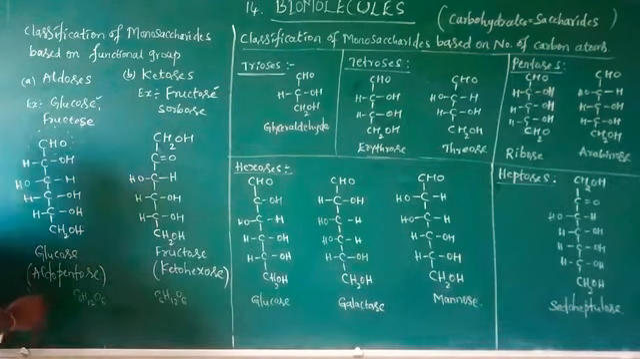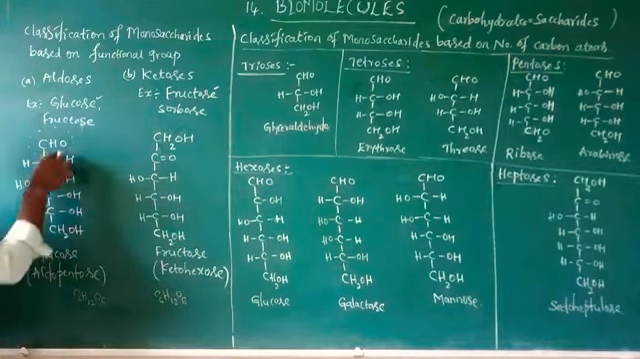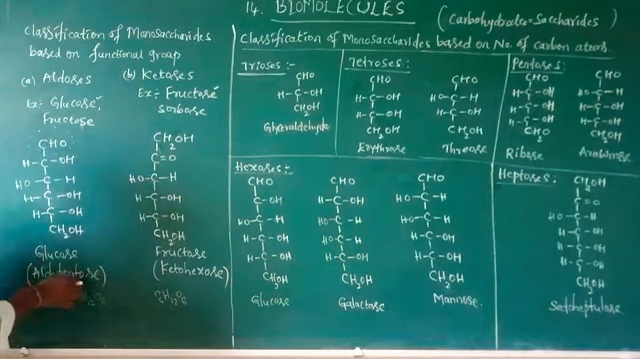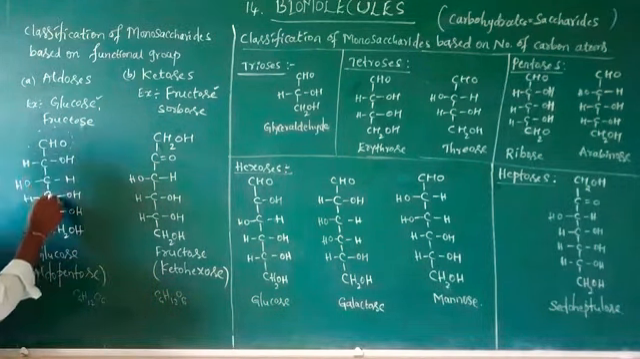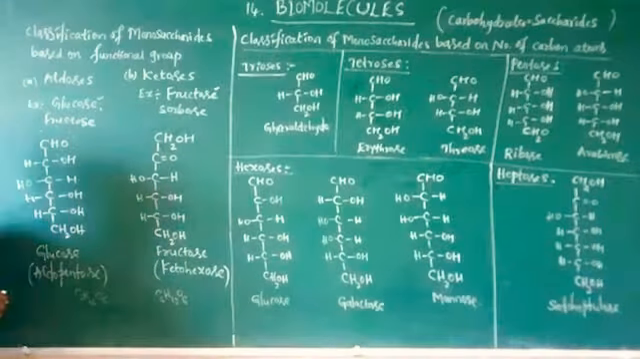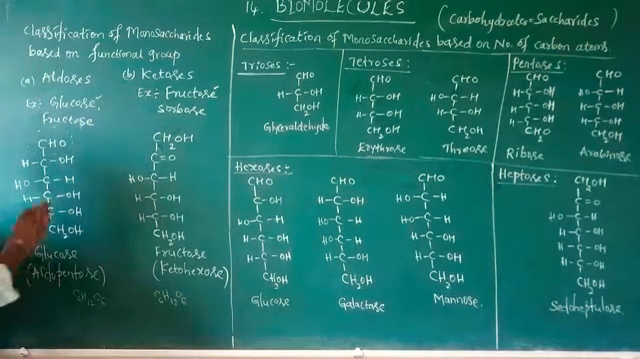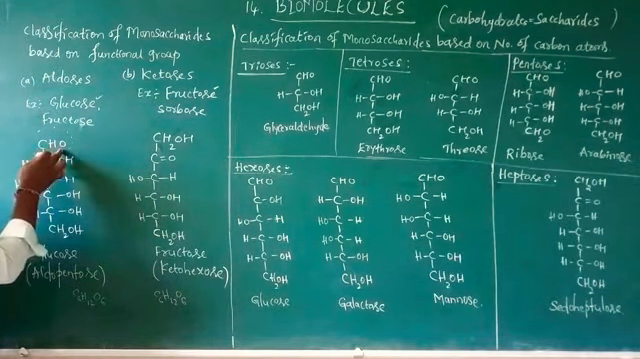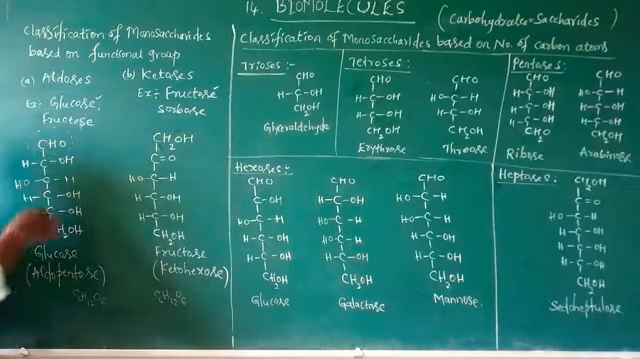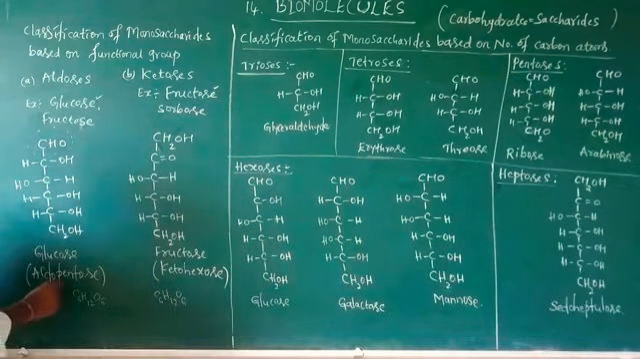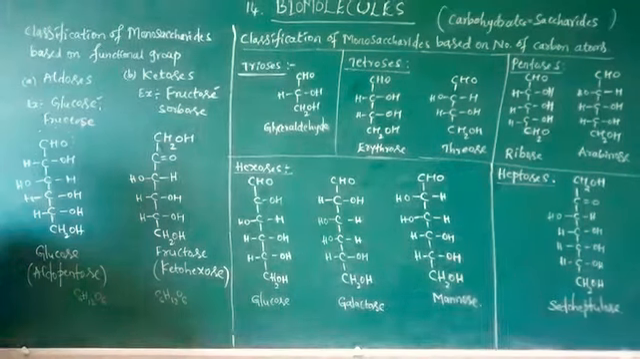Glucose is also an aldohexose. Aldo indicates CHO, and pentose indicates 5 carbons: 1, 2, 3, 4, 5. Five carbons make a pentose, and one carbon atom is present in the aldehyde functional group, so it is called an aldopentose.